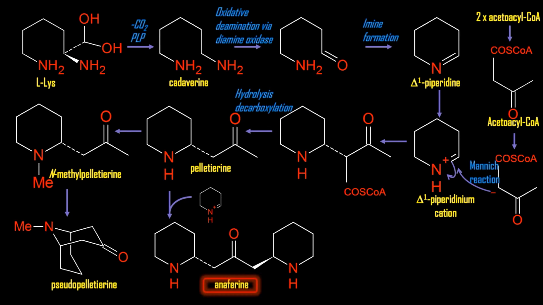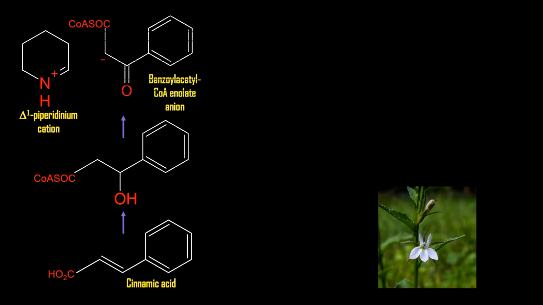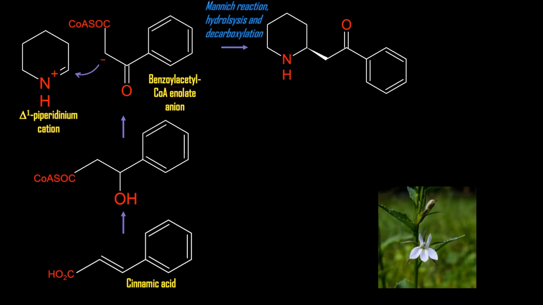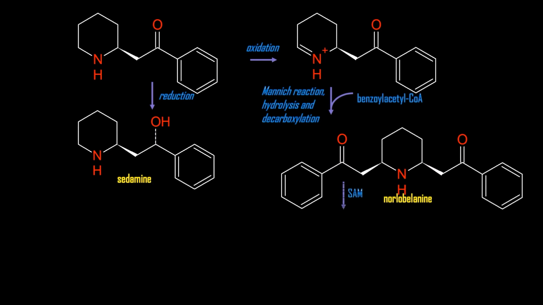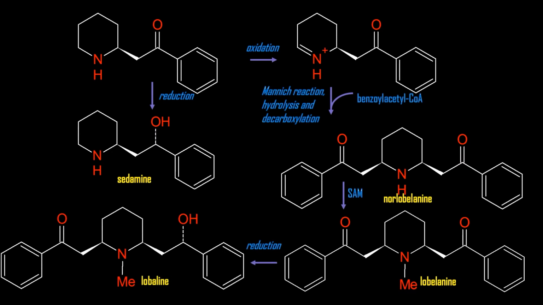The alkaloids found in the anti-asthmatic plant Lobelia inflata contain piperidine rings derived from phenylalanine via cinnamic acid. These alkaloids are produced in a pathway in which benzoylacetyl-CoA provides the nucleophile for the Mannich reaction. Oxidation in the piperidine ring gives a new iminium species, and this can react further with benzoylacetyl-CoA via a Mannich reaction.